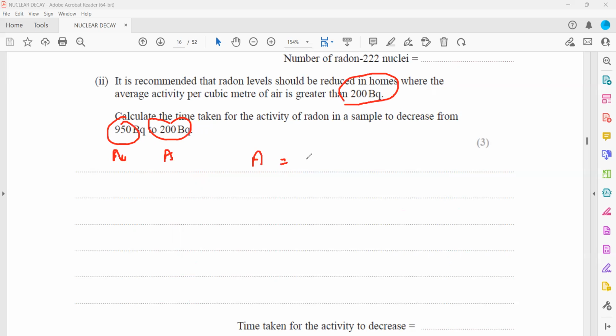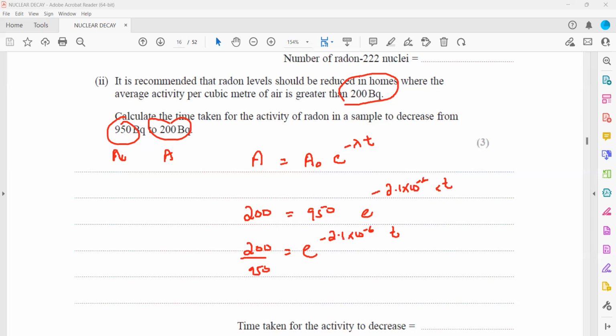So A = A₀e^(−λt). A is 200, A₀, the original activity, is 950. Lambda we already calculated in the previous part, which was 2.1 × 10^−6. And t we are finding. So 200 divided by 950 equals e raised to the power minus 2.1 × 10^−6 times t.